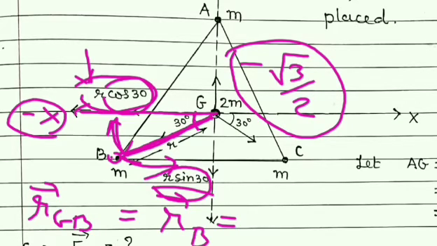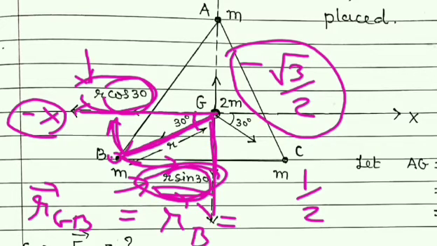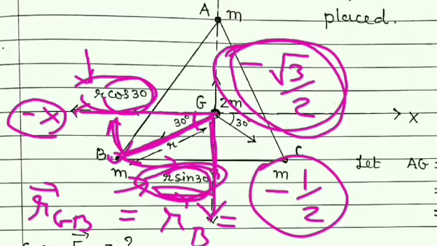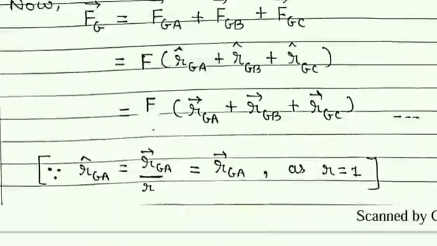And now about the y component, which is r sin 30, the value of r is 1 and sin 30 is 1 by 2. But again, this is towards the downward direction, that is towards the negative y direction, and that's why it will be minus. So we obtain the x coordinate and y coordinate, and that I have written here.